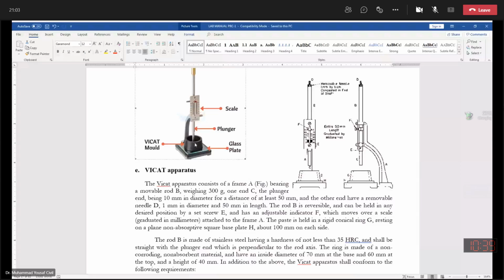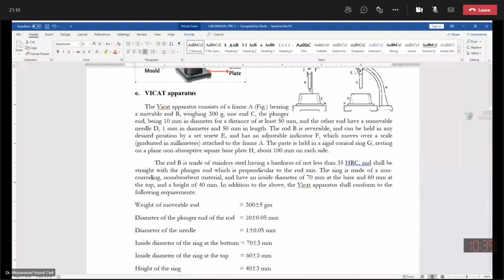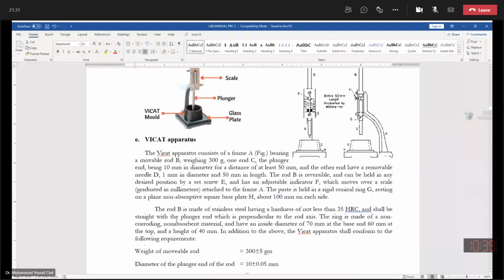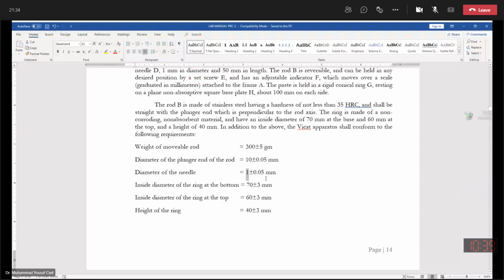Now, this movable rod, this plunger, has a diameter of 10 millimeter. A needle can also be mounted or attached to this one. इसके साथ आप needle भी attach कर सकते हैं. This will be used for finding the initial and final setting time.